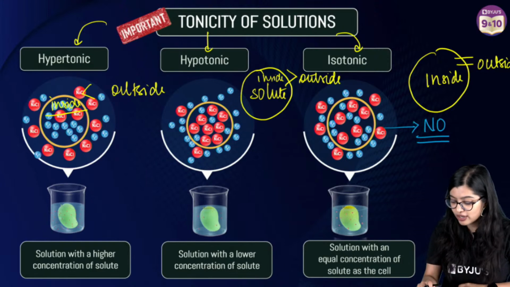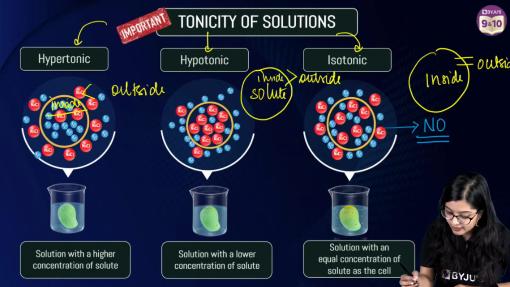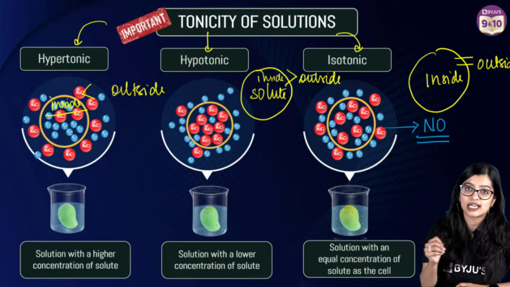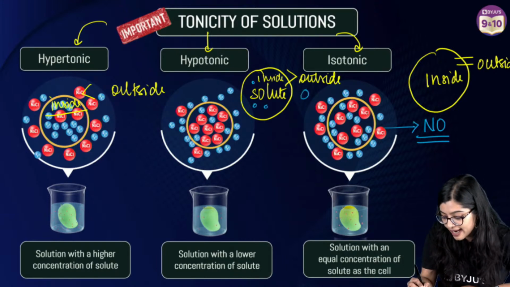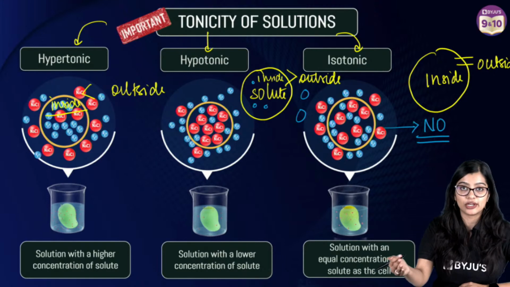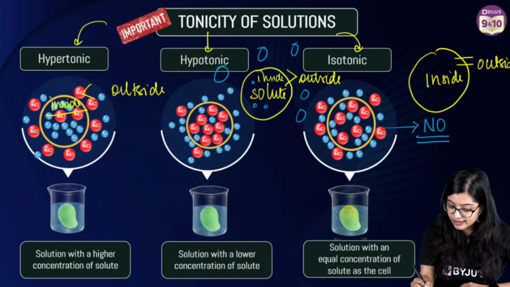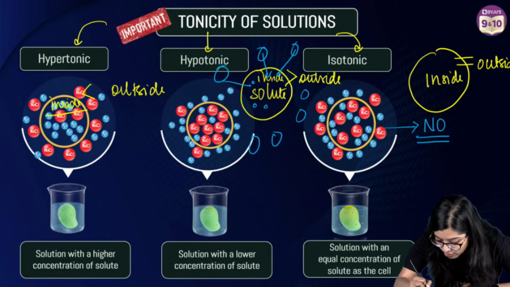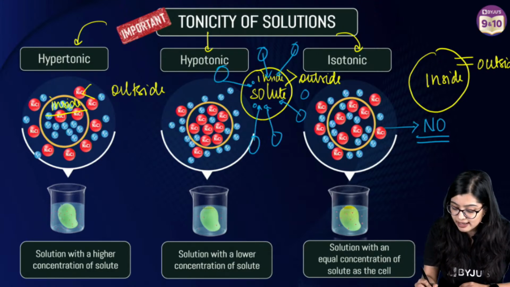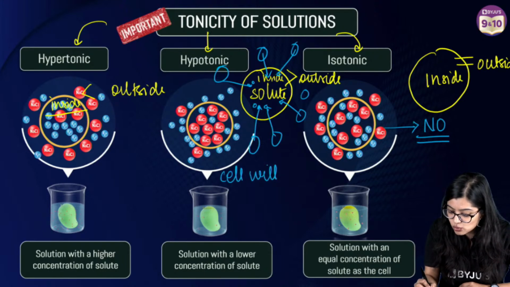Now in this particular case, in a hypotonic solution, we see that there is more solute inside. That means there is very little water, right? Outside we see that there is less solute. That means more water is present, which is why water will move inside. In a hypotonic solution, the cell will swell.